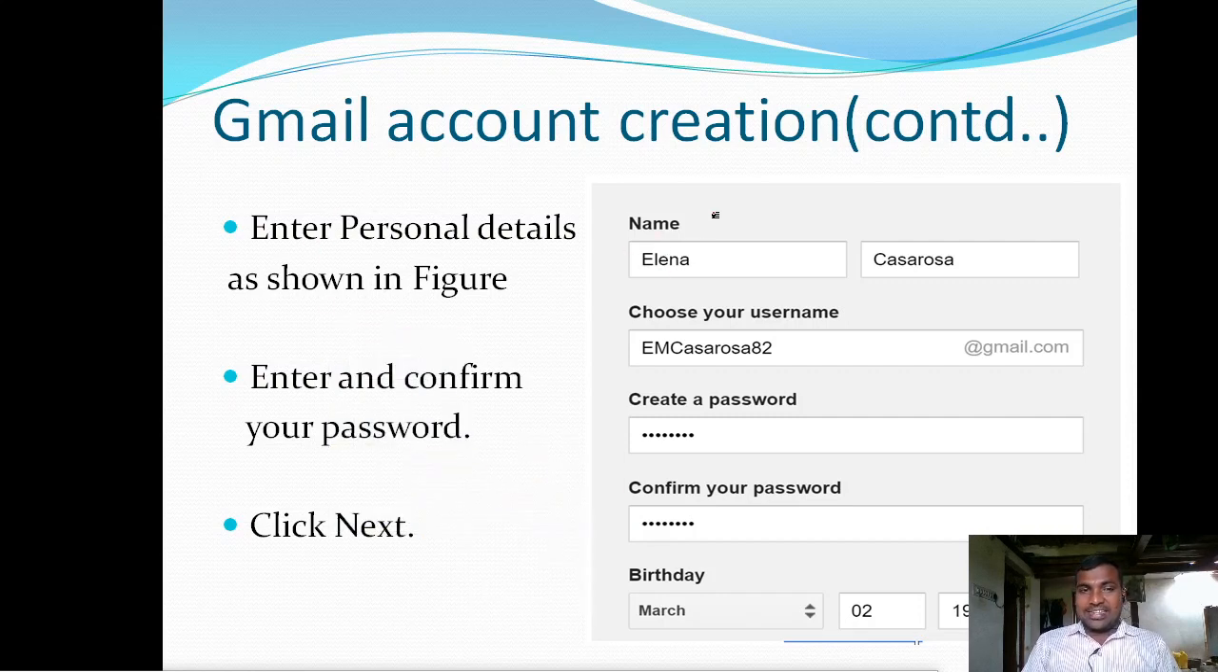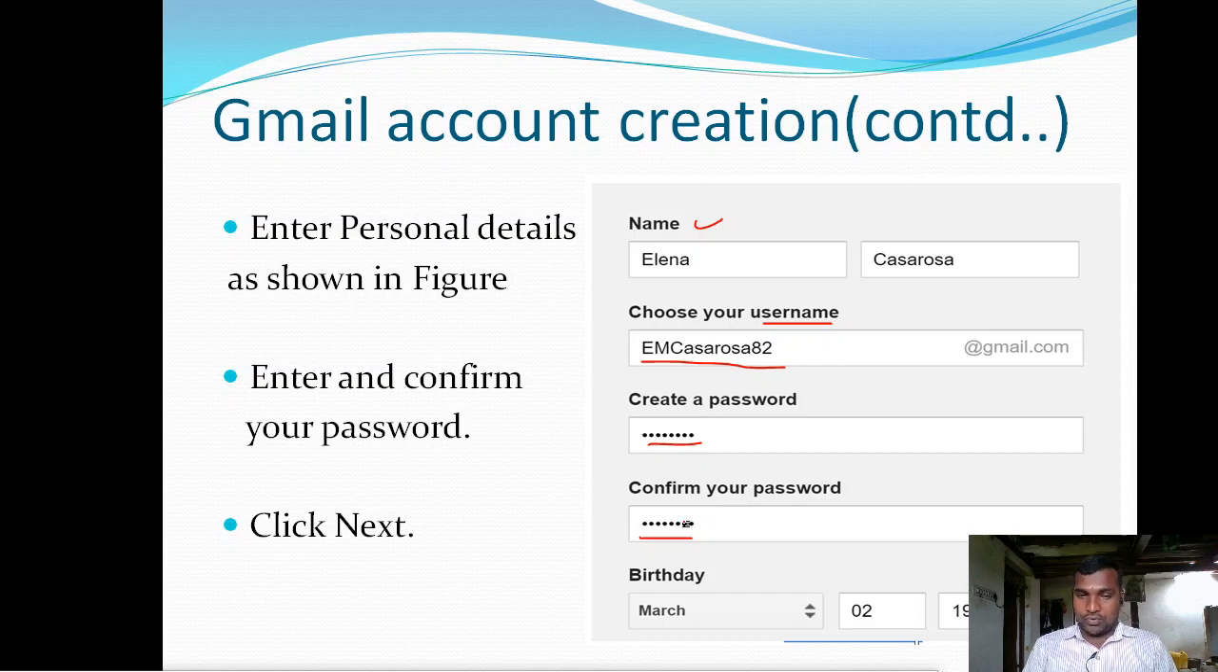While creating the Gmail account, you need to enter several details like your first name and last name, and you need to choose one username for your Gmail account. Username in the sense, for example, srrsgpt@gmail.com. srrsgpt is the username for our college, like that. So you need to choose one user account, and for that user account you need to enter the password twice.